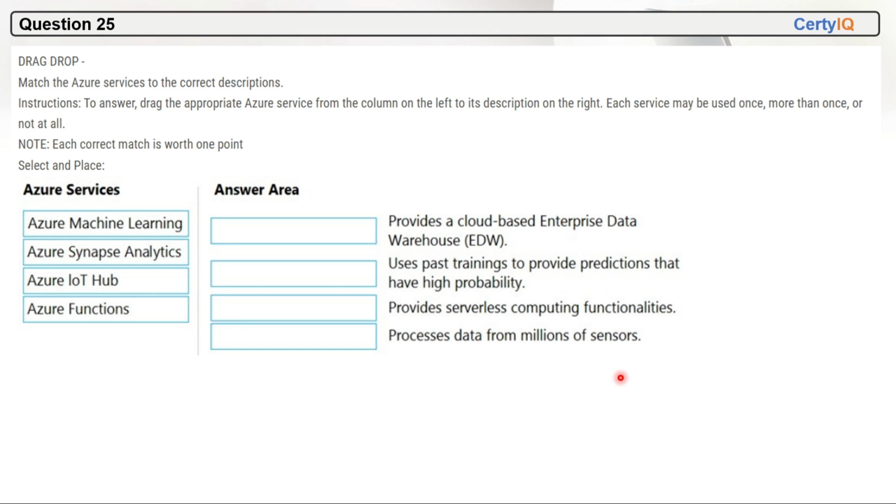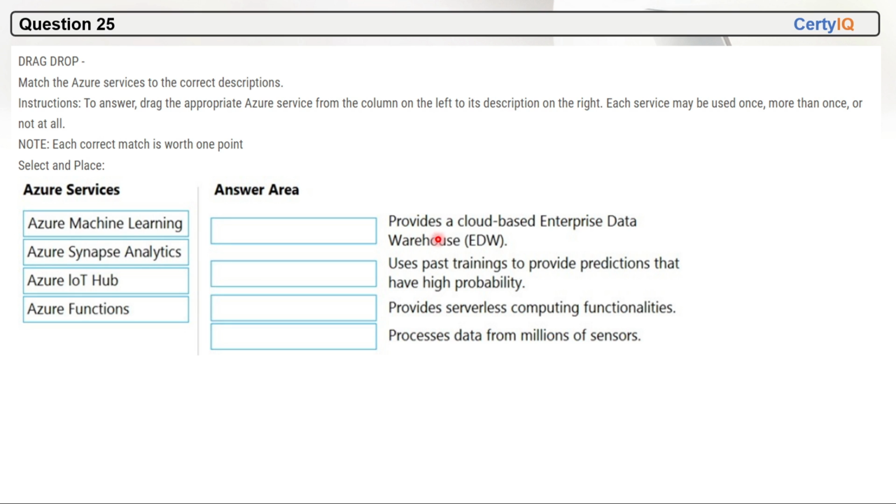Question 25. This is a drag and drop type question. Match the Azure services to the correct description. Instructions to answer: drag the appropriate Azure service from the column on the left to its description on the right. Each service may be used once, more than once, or not at all. So these are the options, and this is the description. We have to drag and drop to the corresponding description.